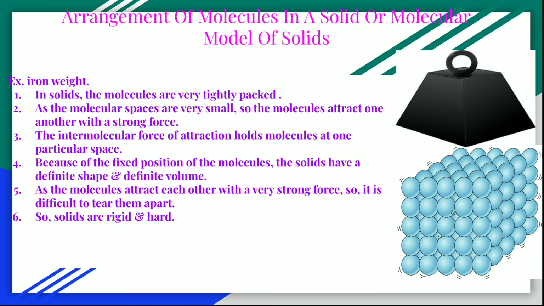The intermolecular force of attraction holds the molecules at a particular place, and that's why they have a definite shape. Because of the fixed position of the molecules, solids have a definite shape and definite volume. As the molecules attract each other with a very strong force, it is difficult to tear them apart. So solids are rigid and hard.